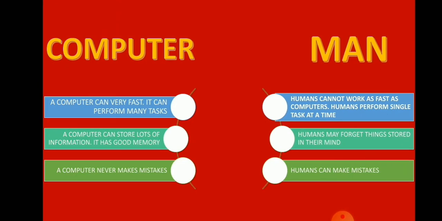A computer is a great invention of the modern technology created by humans. It has wonderful features which make it a multi-purpose machine. Yet it is dependent on humans. Let us see how computer is different from humans. Number 1. Computer works very fast and can do many jobs at the same time, while a man cannot work so fast and also cannot do many jobs at the same time.